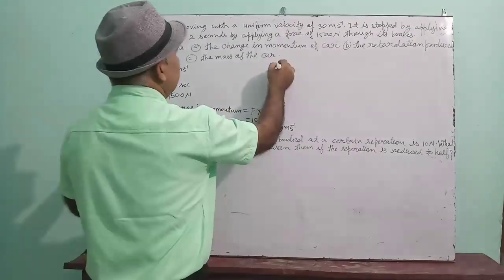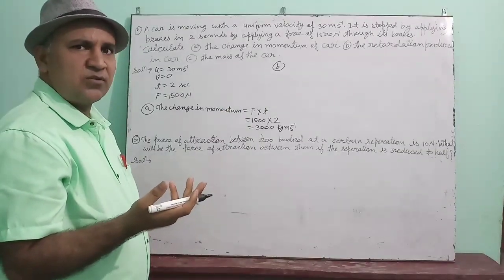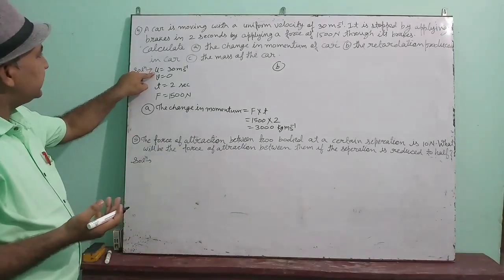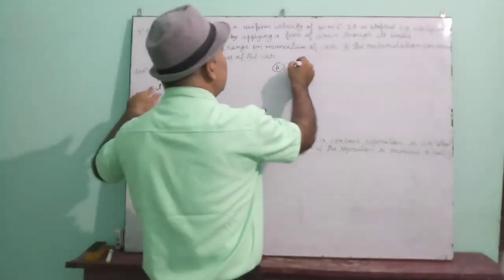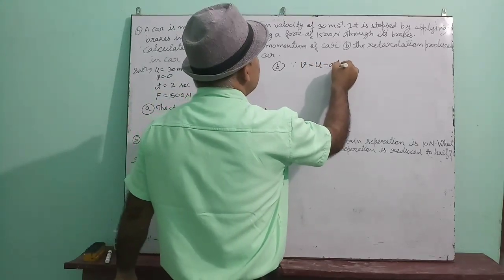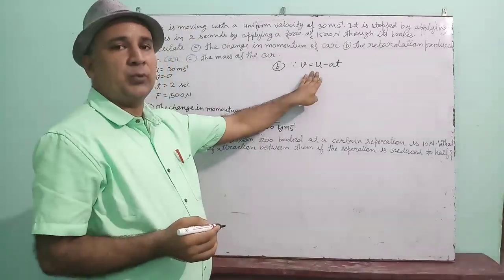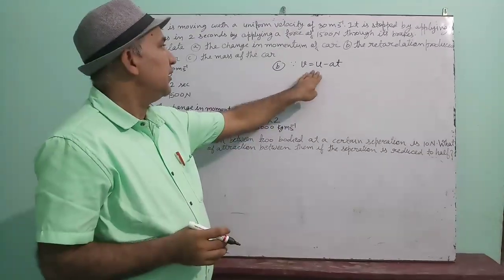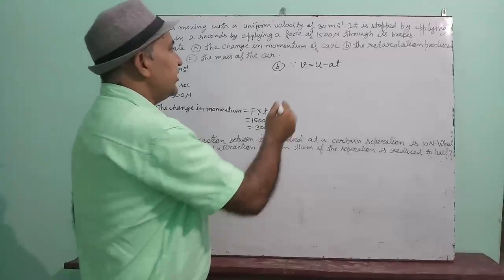Okay? Now see the second one. The retardation. Retardation means negative acceleration. So see here, initial velocity, final velocity and time are given. So from the first equation of motion, v is equal to u minus at. In the case of retardation, here the sign becomes negative. Now put the value and calculate the retardation.